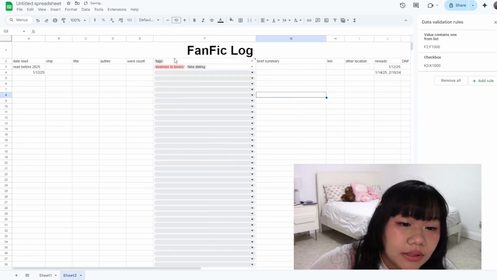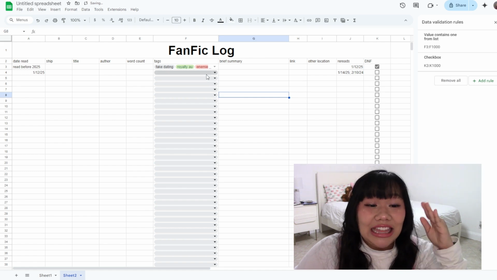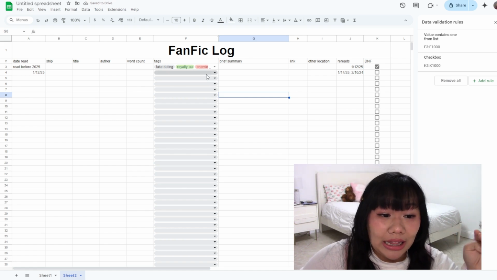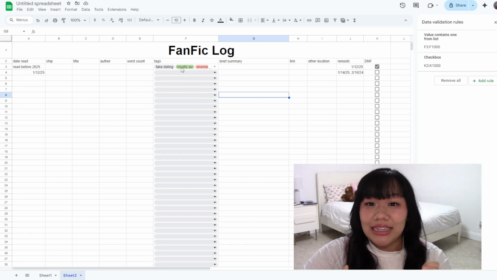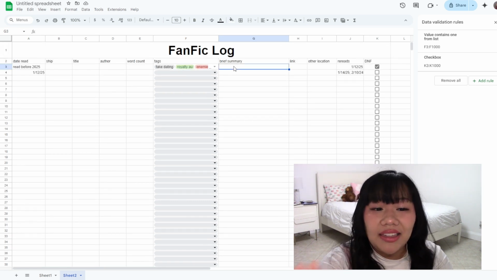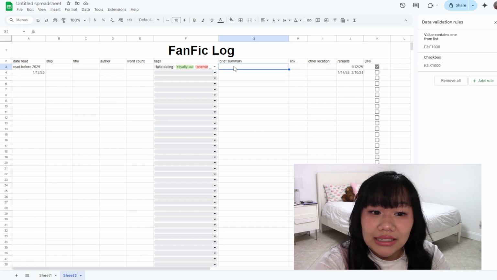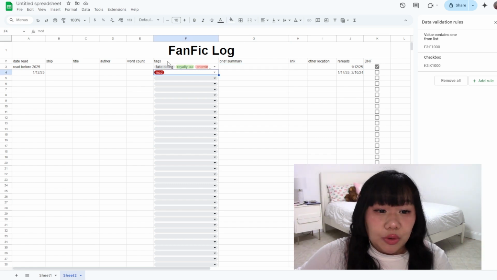This is the part that I'm not 100% sure I love. I think in theory it could work really well. Right now I'm trying to think if the fan fiction I read could all be summarized in these tags. I genuinely think so, because if there's anything really important or that stands out, that's why I have the brief summary. I don't know what the tags will be.